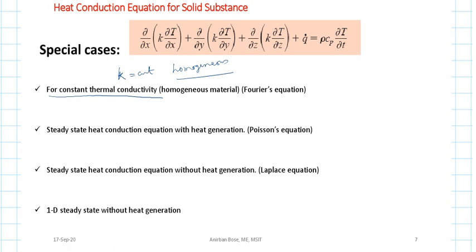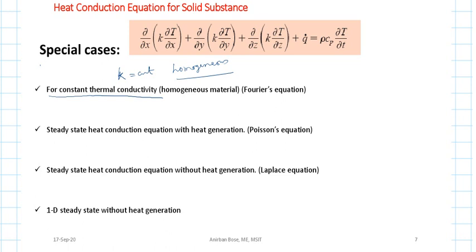But if we consider that k is constant, that means k is not a function of x or y or z. Okay, so in that case definitely we can take k out of this partial derivative. Similarly, k can be taken out of these partial derivatives. So what will be the form of the equation then? Then the form of the equation will be this one.